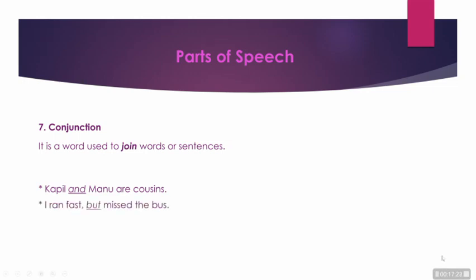Next example is I ran fast but missed the bus. There are two sentences here. First one, I ran fast, second one, I missed the bus. Instead of saying two sentences, here also we can say I ran fast, and the conjunction but is used here, missed the bus. I ran fast, but missed the bus.